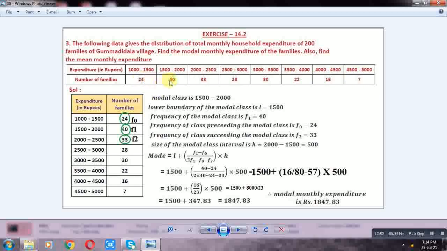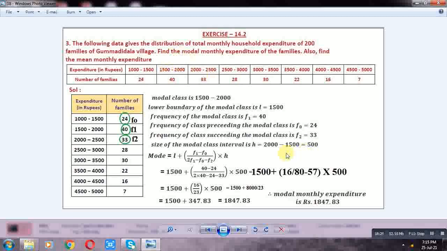Highest frequency 40. So 1500-2000 is the modal class. This is the modal class. So F1 is 40, F0 is equal to 24, F2 is equal to 33, L is equal to 1500, H is equal to 2000 minus 1500, 500.